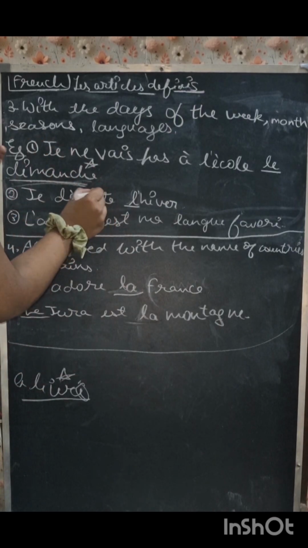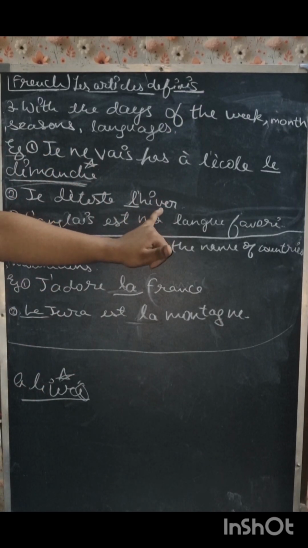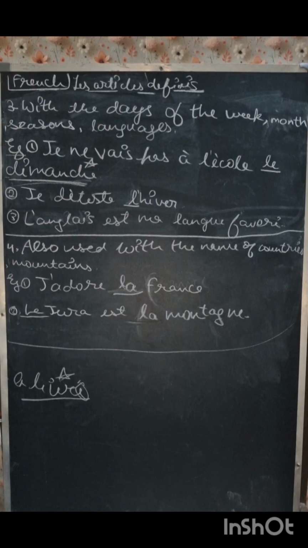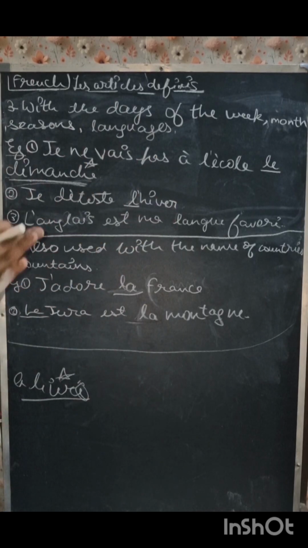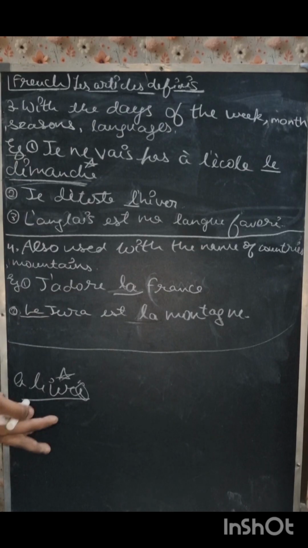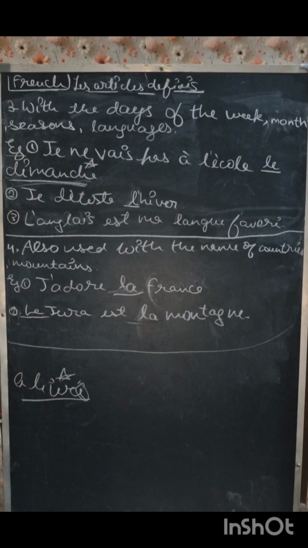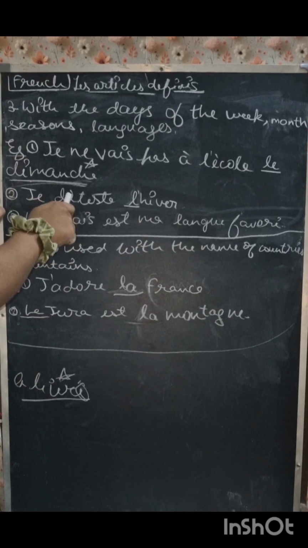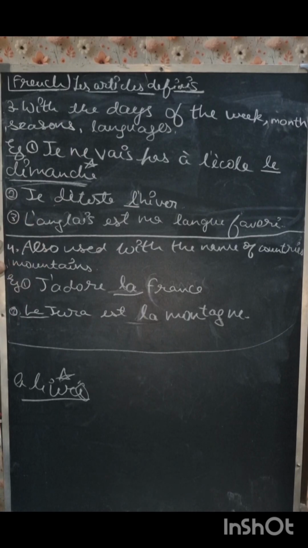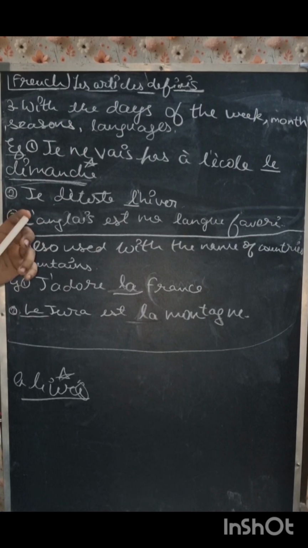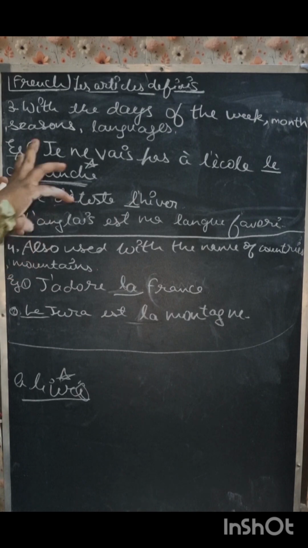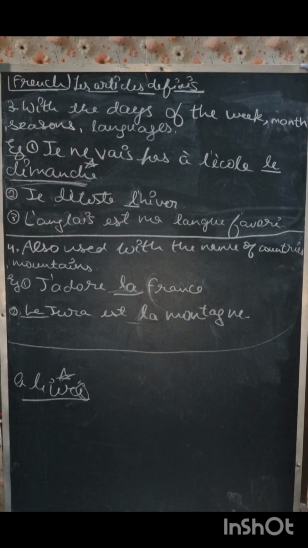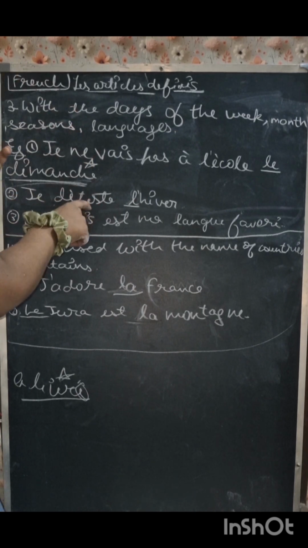Je déteste l'hiver. I hate the winter. Which means I don't like winter. So first, it is fulfilling two conditions. First it is having déteste, which includes ADP. Remember ADP, A square DP. It is having the short form which is déteste.